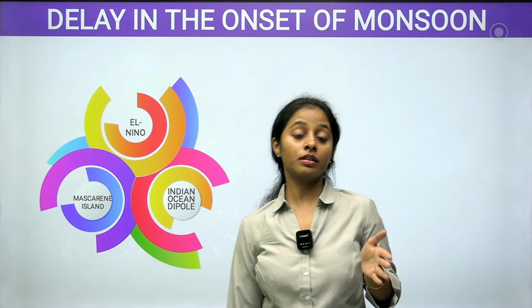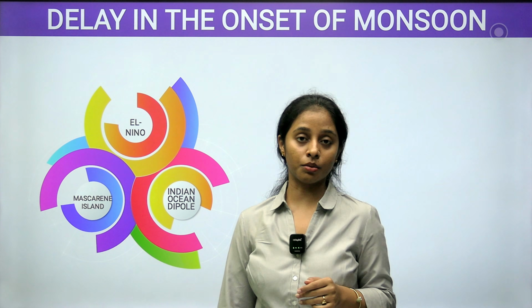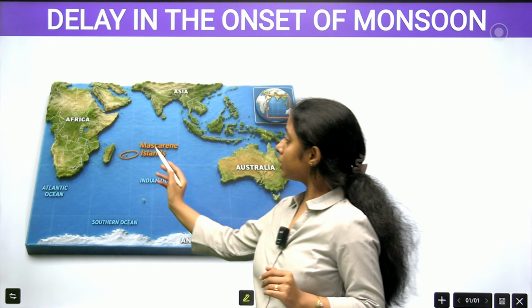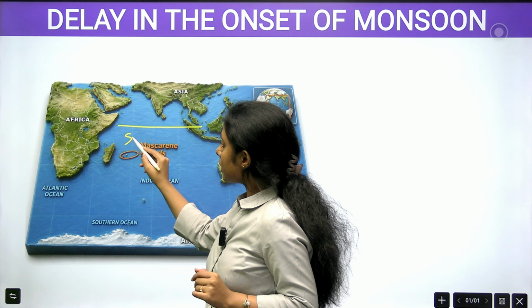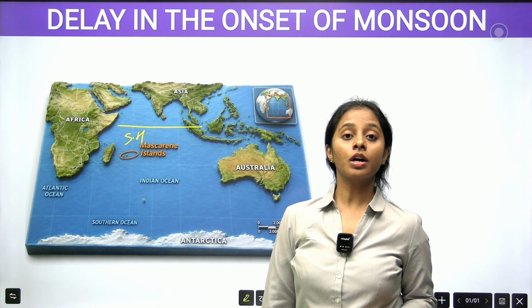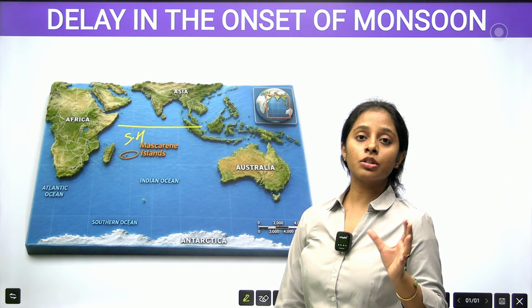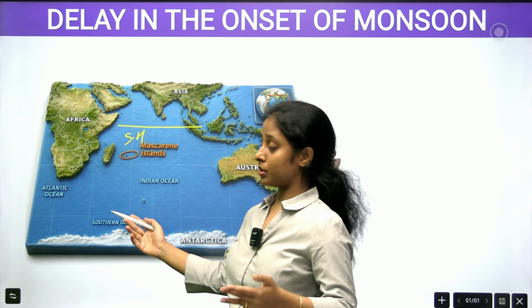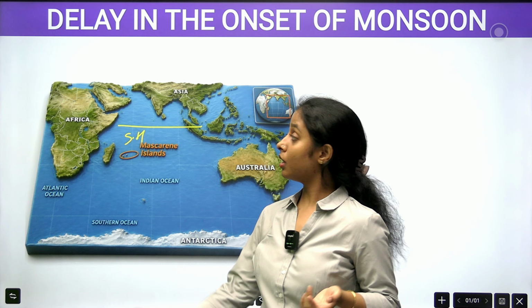How are the Mascarene Islands affecting the monsoons, let's see. Just next to Madagascar we have the Mascarene Islands. Remember, this is the equator and this is in the southern hemisphere. So, see, before the onset of monsoon, we all know that in the southern hemisphere it is winter, and in the northern hemisphere it is summer.